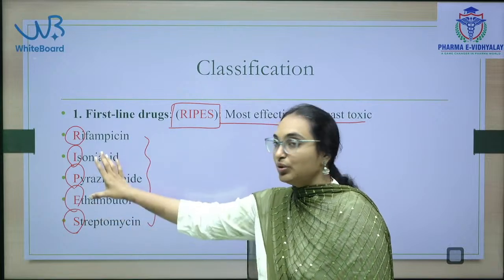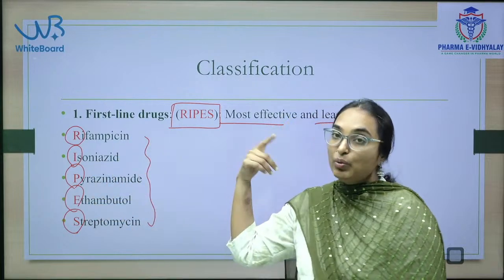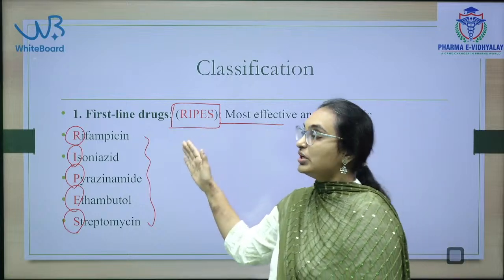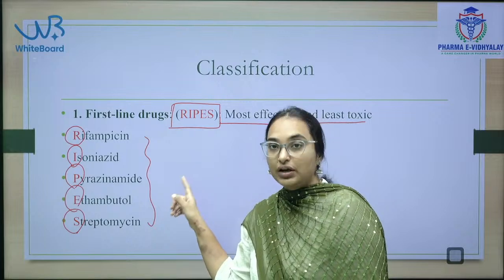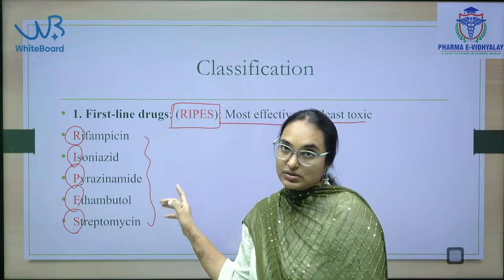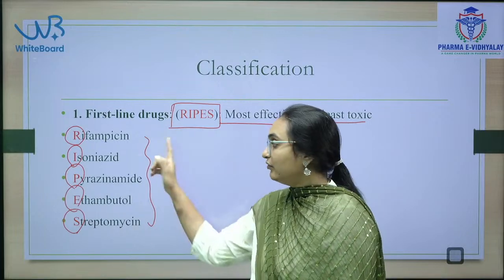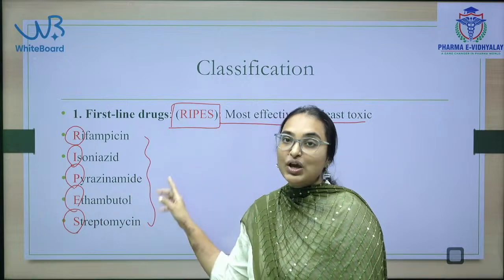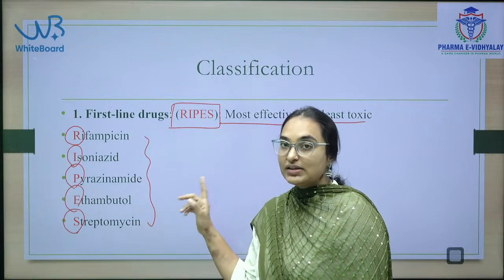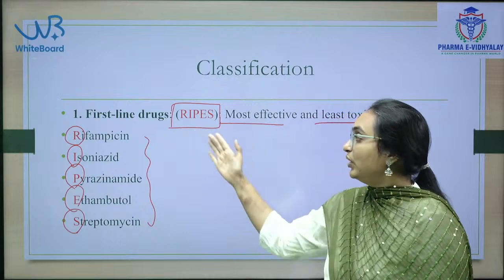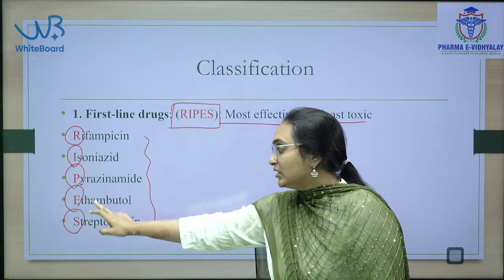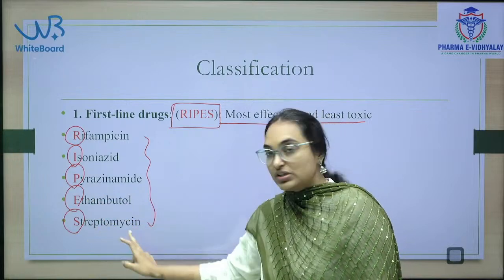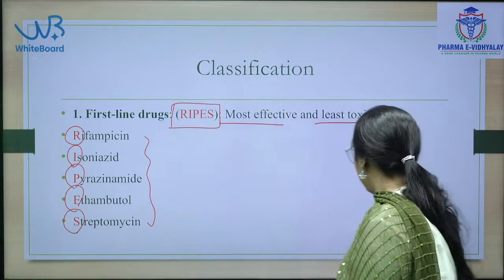This is just a mnemonic for how to memorize, because there will be a chance of asking an example: which of the following is a first line drug for the treatment of tuberculosis. All the second line drugs will be given and one drug from the first line drugs will be given. So, that first line drugs you have to memorize in this way: RIPES, that is rifampicin, which is an antibiotic, isoniazid, pyrazinamide, ethambutol and also streptomycin. This is an amino antibiotic again.